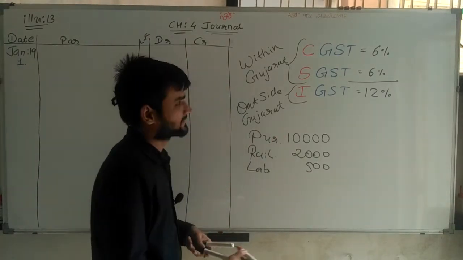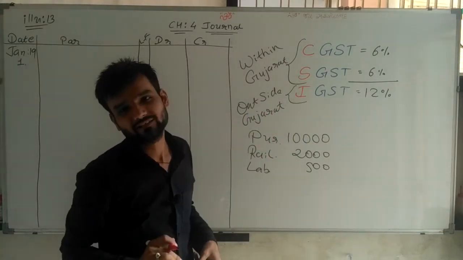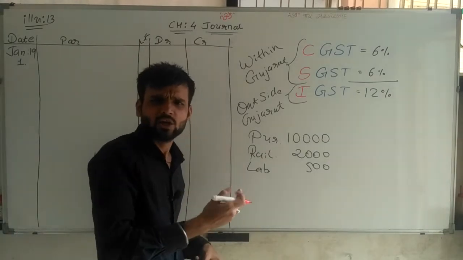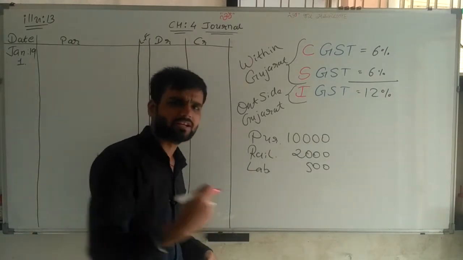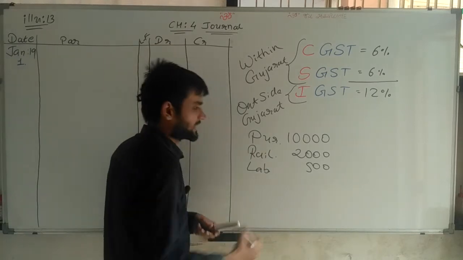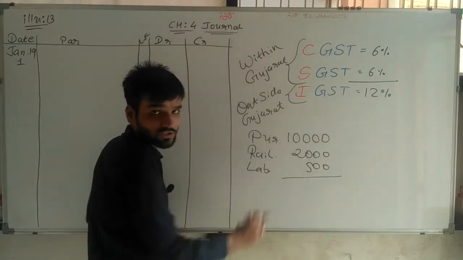and with this CGST and SGST are also calculated. That is also debit because it's a purchase. With purchase, whatever expense is paid is debit. So making total 10 plus 2, 12,500.